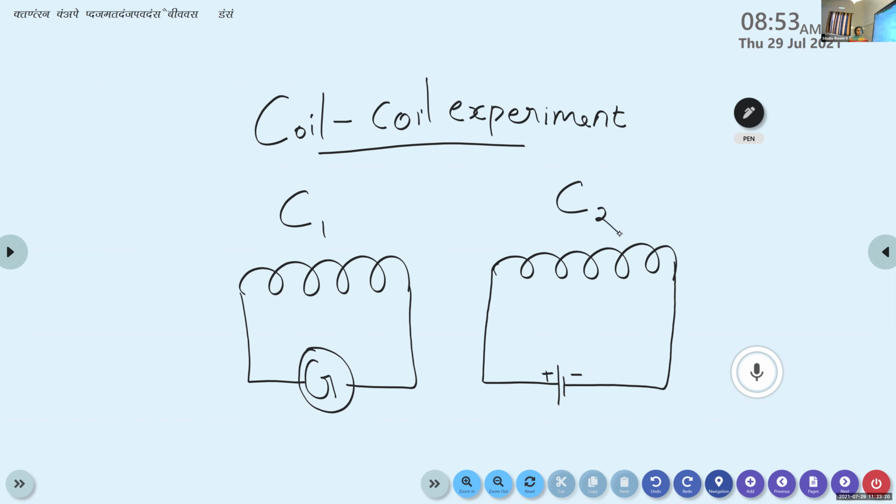In the coil-coil experiment, he considered two coils, C1 and C2, such that the first coil is attached to a galvanometer to detect the presence of current, and the second coil is attached to an electric cell.